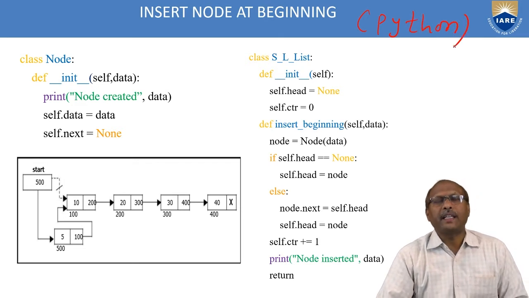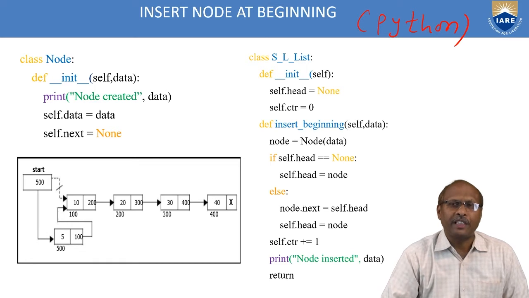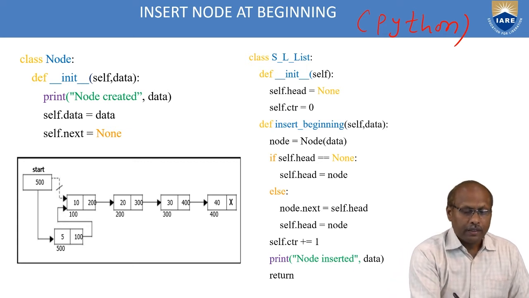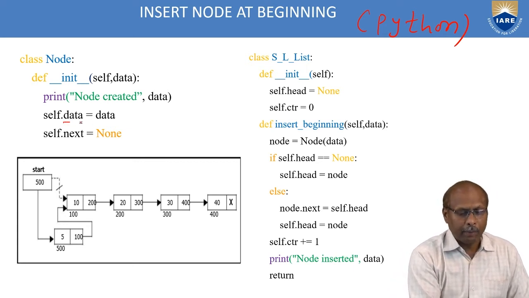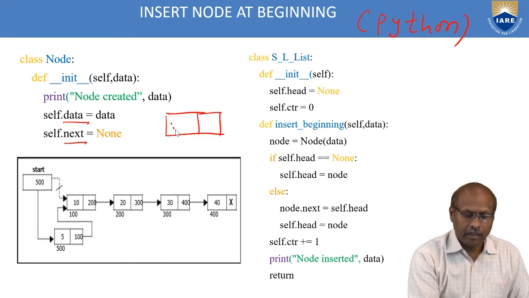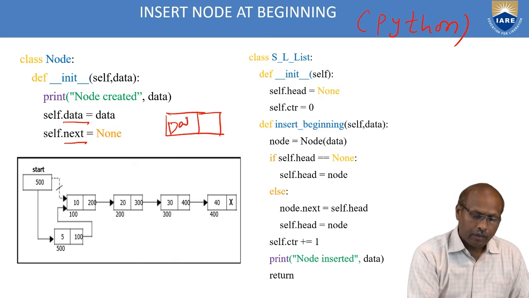Of course, you can create the code using Python or C or C++ or Java. But today we are writing using Python. This is a simple way of representing a node. See, my node has two things: one is the data part, second is the next part.